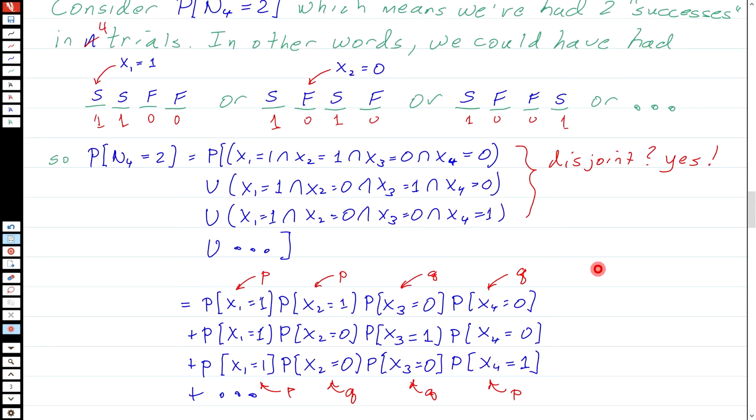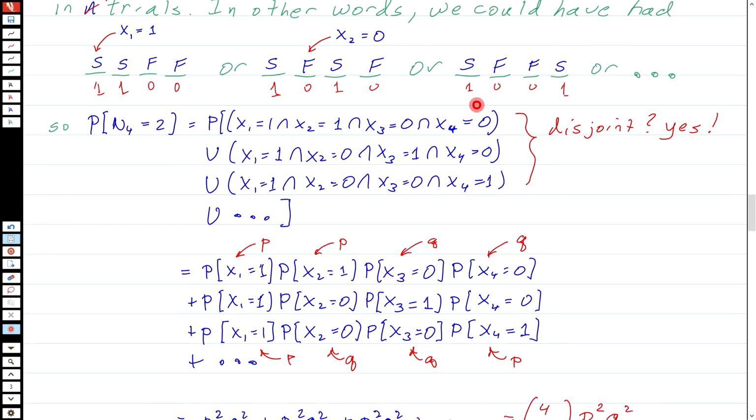Well, it turns out that what I'm doing here is I've got 4 trials, and I'm selecting 2 of them to put the S's in. And I don't care about the order in which I select those 2 trials. So the total number of ways of doing that is just going to be 4 choose 2. 4 trials, choosing 2 of them to put the S's in, and without regard to order, it gives me the number of ways of sticking 2 S's into the 4 trials.